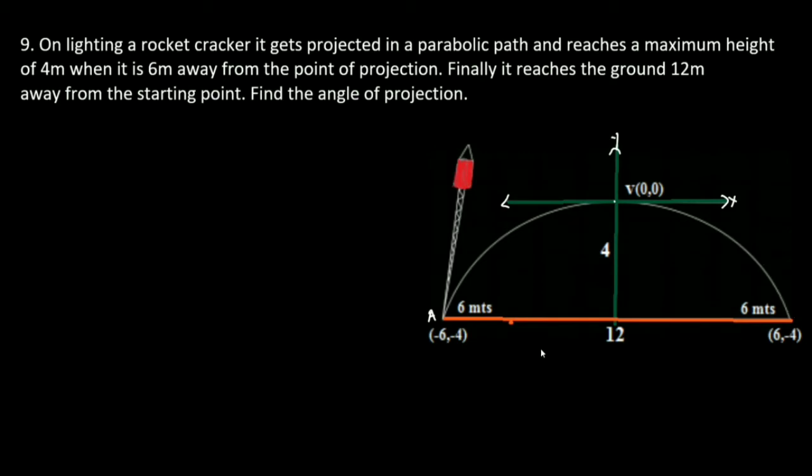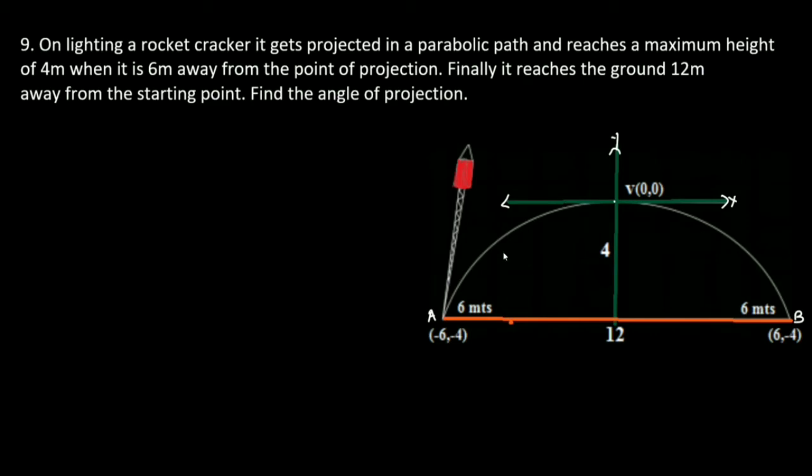We'll name this point as B. The distance AB is 12 meters. It reaches the ground 12 meters away from the starting point. So this is the starting point, and it reaches the point B. Find the angle of projection. So this is the angle of projection.